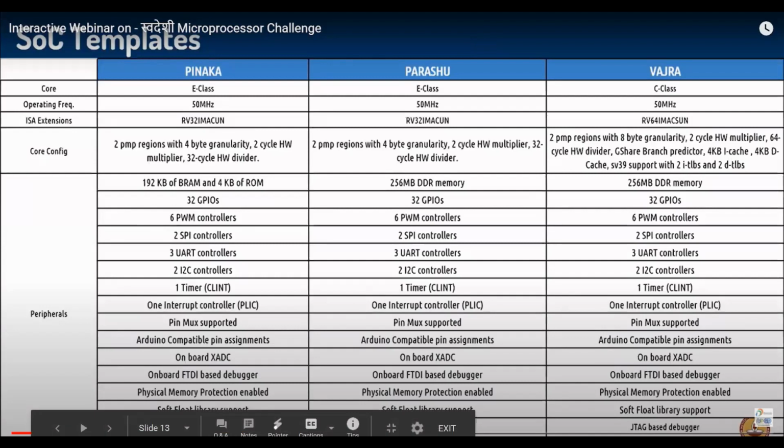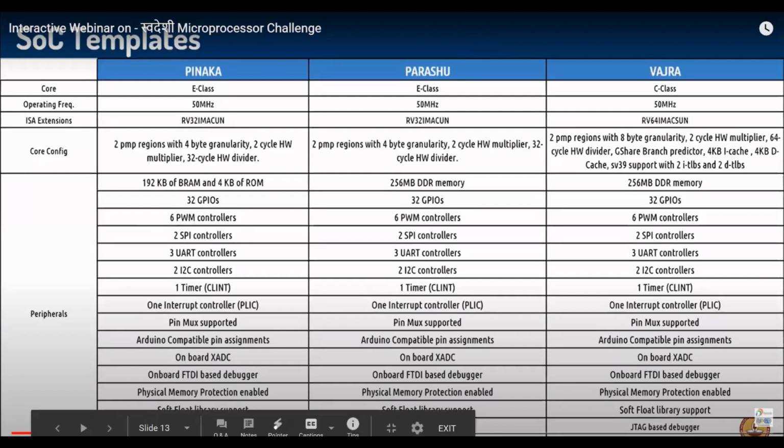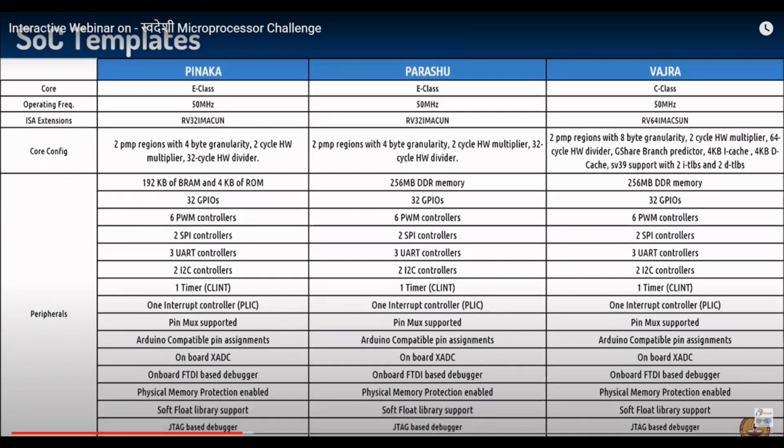This 50 megahertz operating frequency is very less compared to the other processors available in the market. That's right. Otherwise, when they were mentioning in the video, they said it can go up to 500 megahertz. It can support the C class. That's what I don't understand now. How do they mention it? Even I was not able to understand why they have given 50 megahertz here.